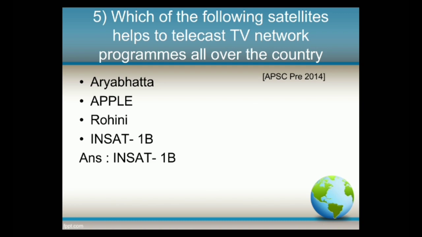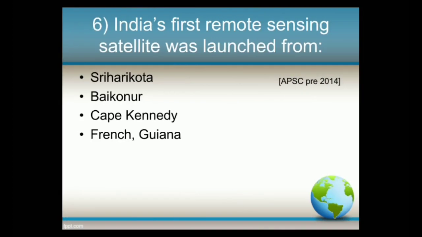Next, India's first remote sensing satellite was launched from options: Sriharikota, Baikonur, Cape Kennedy, French Guiana. And the answer is Baikonur. This cosmodrome is the world's first and largest operational space launch facility.